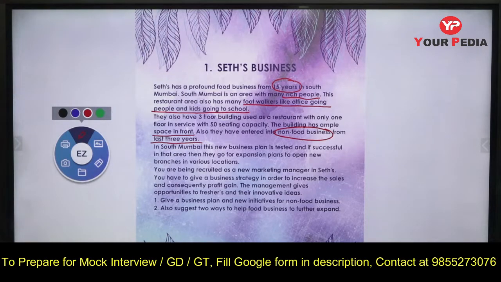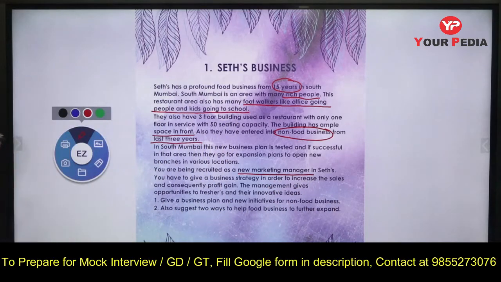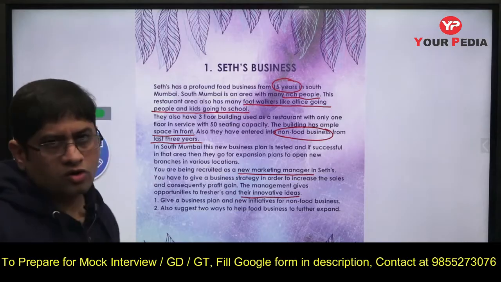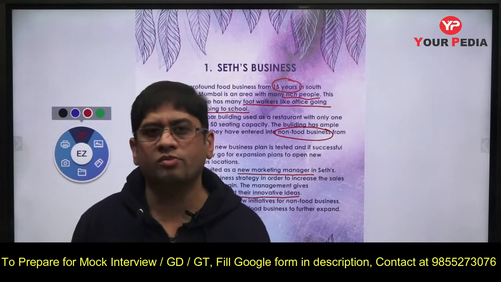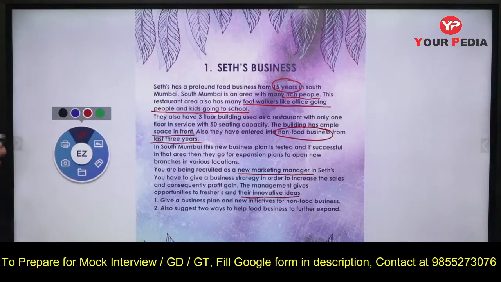You are recruited as a new marketing manager. So your role is marketing manager in Seth's business. You have to give a business strategy in order to increase the sales and consequently profit. So sales and profit are your main activity. Management gives opportunity to freshers and their innovative ideas. So you can give any innovative ideas. That means you need not depend upon your experience background, which you may not have. Give innovative ideas. They will accept it if they like your idea.